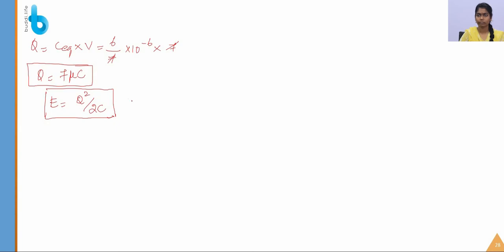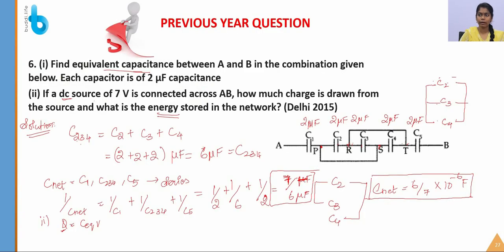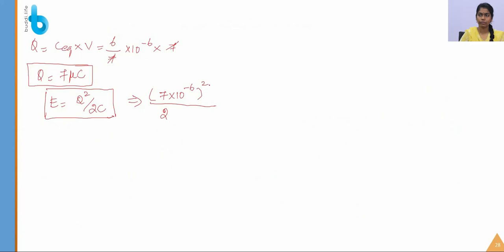This is the formula for energy stored in the capacitor. This is the charge value, which is 7 microcoulomb, squared, divided by 2, times 1 by C, which we have already found: 7 by 6 into 10 to the power of minus 6. By solving this, we will get the answer 21 microjoule.